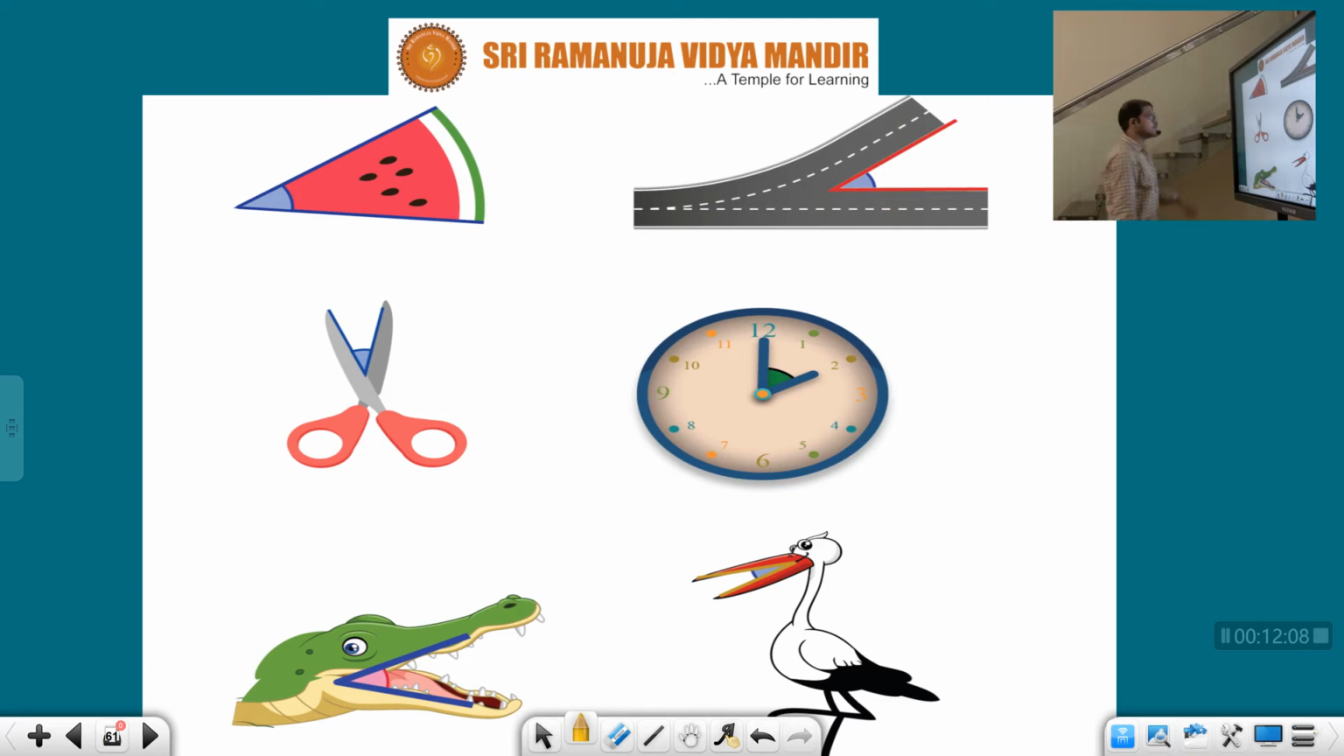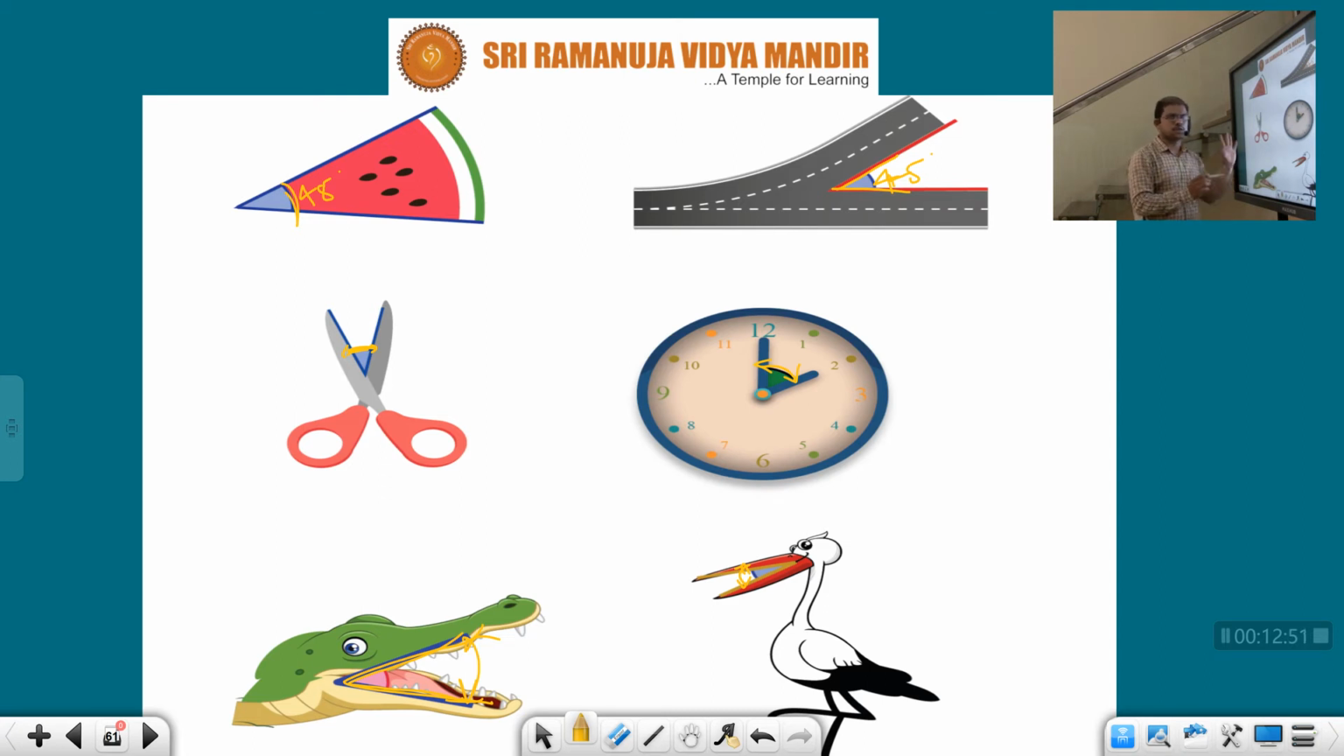See, children, once observe here, this angle could be in the range of how much? 45 degrees. This angle also how much? This is a road. Means in day-to-day life we can observe these angles, I am just representing. Angle between these two scissor blades, the angle between the jaws of this crocodile, angle between these two jaws of this bird, and angle between the needles of this clock. We can't say specifically this is the angle. In our practical world, so many areas we will find this angle.